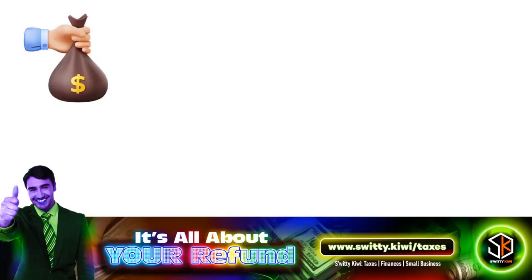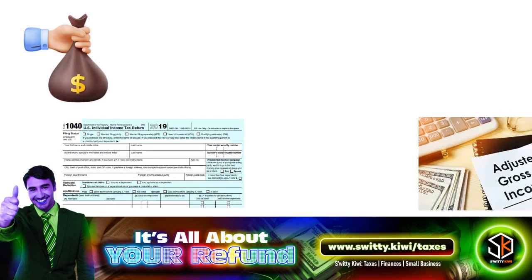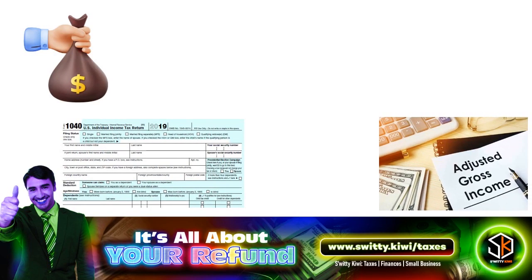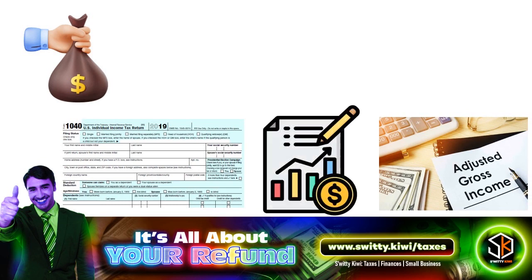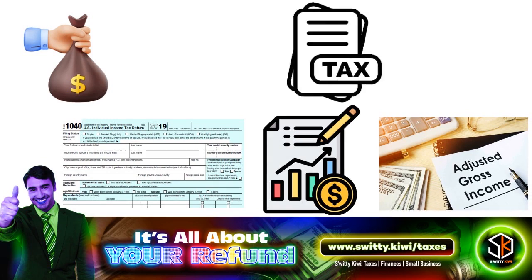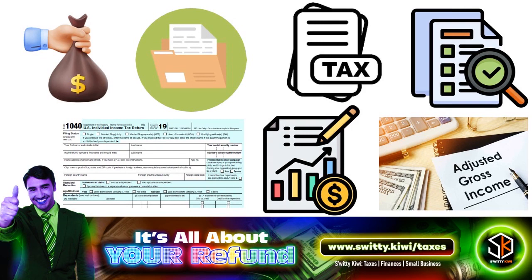Also, you have credits and payments. So Form 1040 allows you to actually have a clear idea about the credits and payments that you can qualify for. You have income adjustments. You want to look at Form 1040 as a comprehensive financial overview provider, and you also have the ability to manifest tax compliance. You also have data verification, and you have record keeping. So you have a constellation of purposes that Form 1040 really helps you to fulfill.